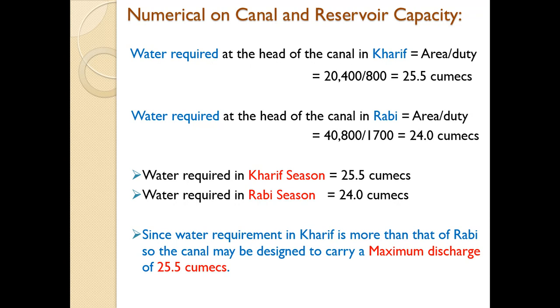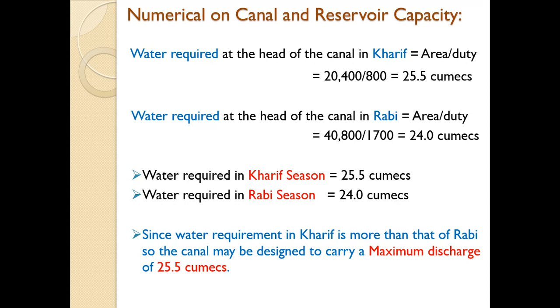Now similarly we can calculate water required for Rabi season. So at the head of the canal in Rabi, again area by duty, same relationship. So area for Rabi is 40,800 divided by duty, 1700, which is given in the numerical. So with this we get 24.0 cumecs. Discharge required in case of Rabi season is 24 cumecs and for Kharif is 25.5 cumecs. So this is the water required for each season, and this is calculated.